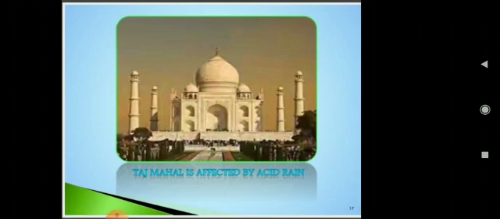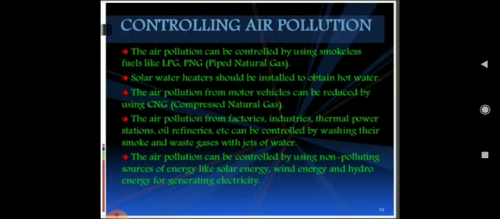Right? So now we'll talk about how to control air pollution, right? Air pollution can be controlled by various methods, right? We can reduce the use of fossil fuels by switching to alternative energy sources, right?